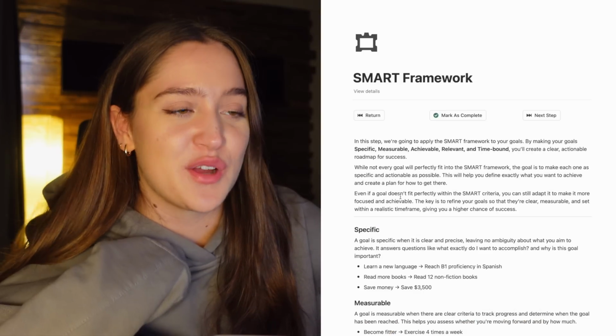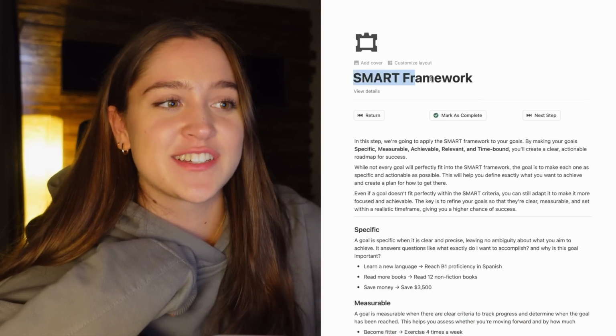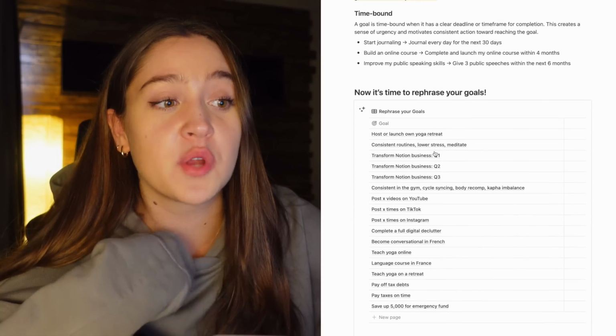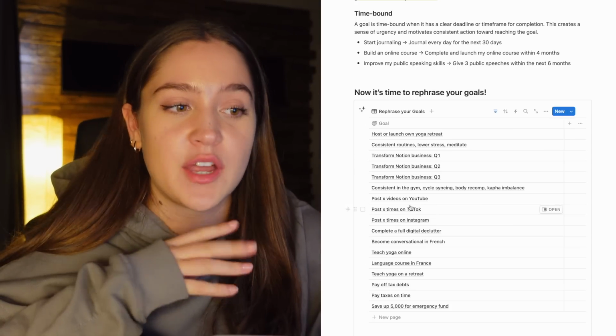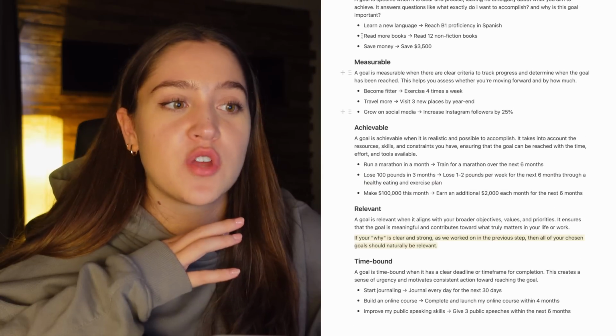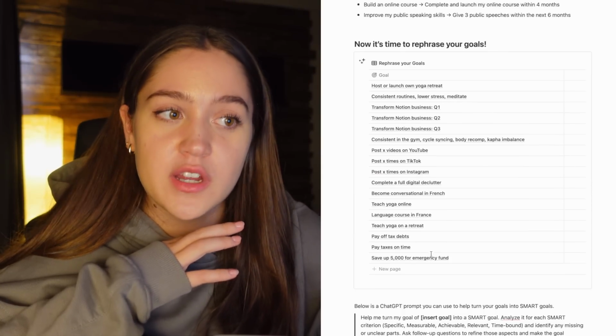So yeah, I'm actually still not ready to move on to the next goal, because I haven't actually fit my goals into the SMART framework, because I hadn't fully expanded on my goals yet. So now that I understand what my goals are, I am going to try to make sure they fit into the SMART framework as much as possible.